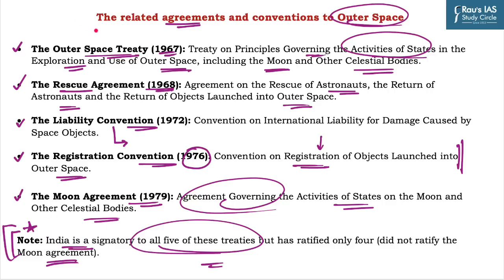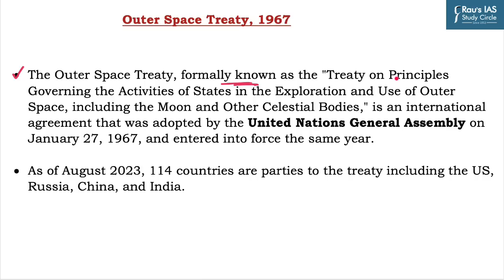Now we will take our discussion to the Outer Space Treaty and see its provisions. It is formally known as the Treaty on Principles Governing the Activities of States in the Exploration and Use of Outer Space, including the Moon and other celestial bodies. Hence, it is a treaty which deals with the exploration activities of outer space.